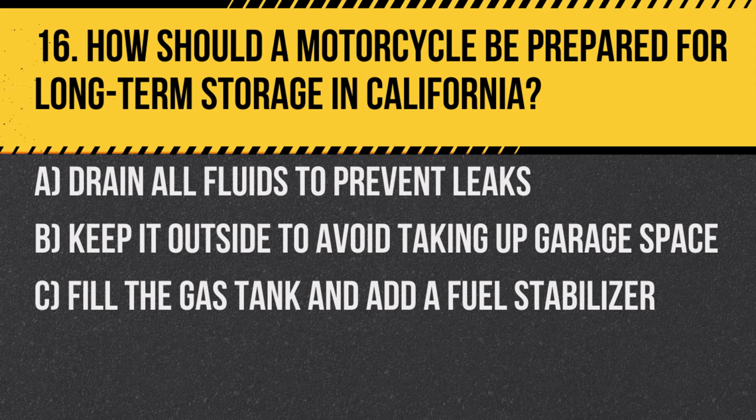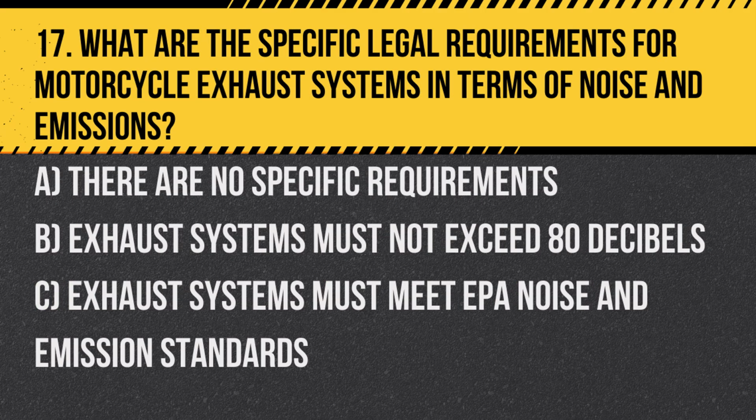Question 16. How should a motorcycle be prepared for long-term storage in California? A. Drain all fluids to prevent leaks. B. Keep it outside to avoid taking up garage space. C. Fill the gas tank and add a fuel stabilizer. Answer: C. Fill the gas tank and add a fuel stabilizer to prevent rust and ensure the fuel system remains in good condition.